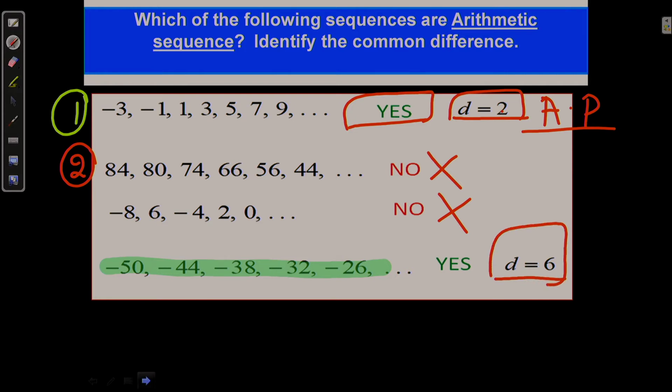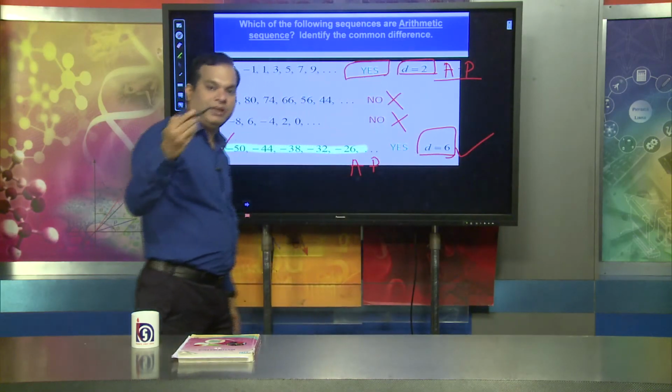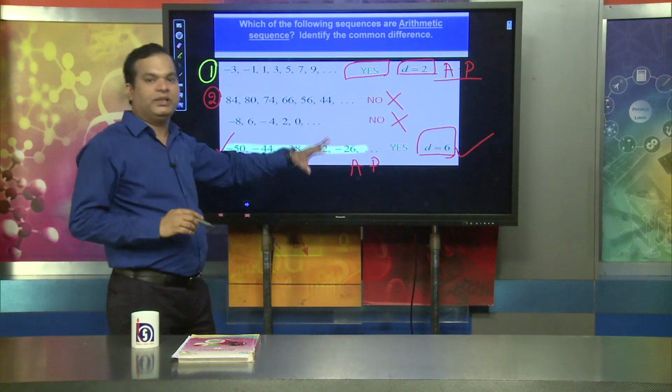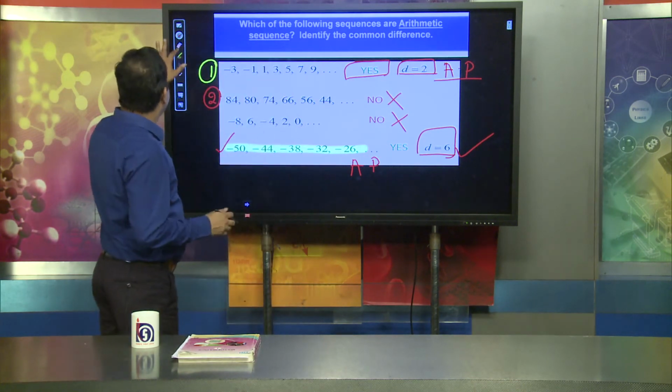So, I can say the fourth case here is an arithmetic progression. Here we can say this is an arithmetic progression because the difference between two consecutive terms in a sequence is a fixed quantity. So, this way we can identify